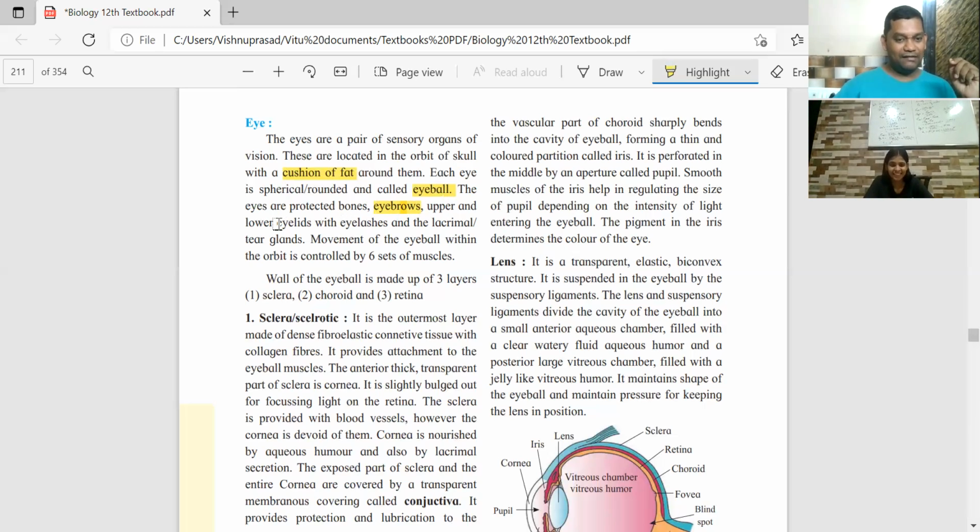Then we have something called eyelids. What are eyelids? Eyelids, the lids of the eyes. Close your eyes, open your eyes. It is the eyelids which are moving. Those eyelids are nothing but flaps, or folds, of skin which you can open and cover. So when you are blinking your eyes, you are moving your eyelids. Then at the tips of the eyelids, there are eyelashes.